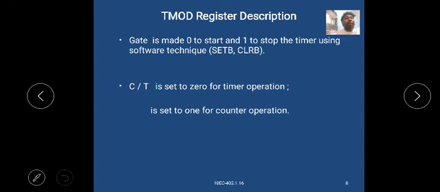If the gate bit is made 0, the timer is started, and if it is made 1, the timer is stopped, using the software technique like SETB and CLR B.